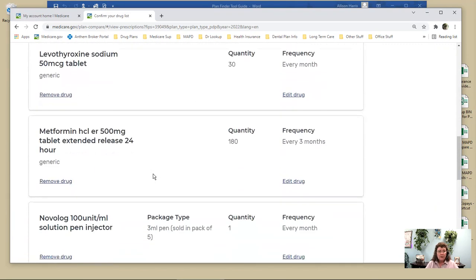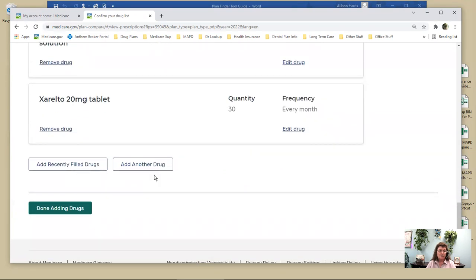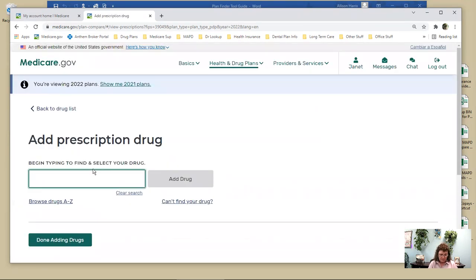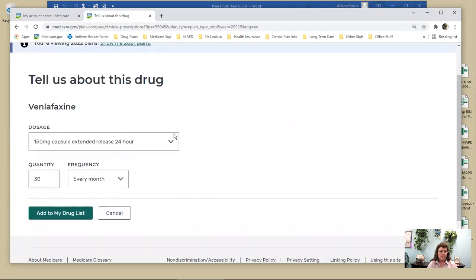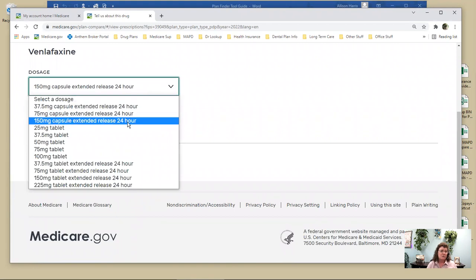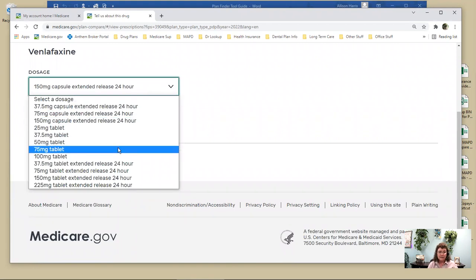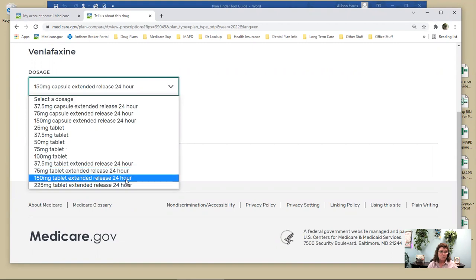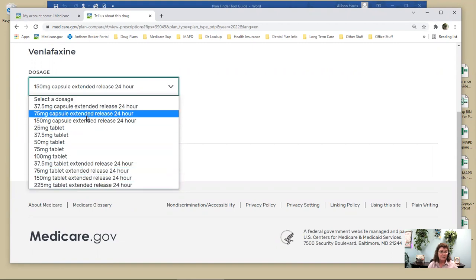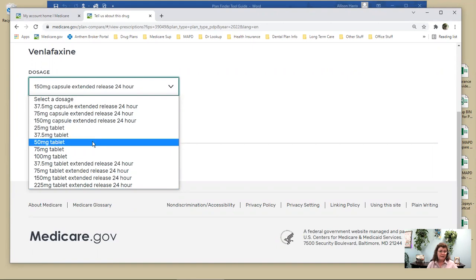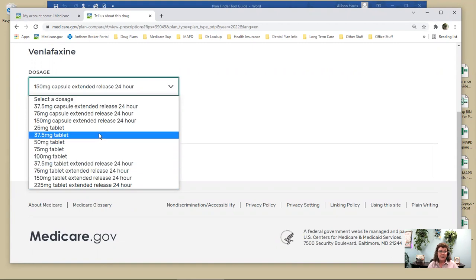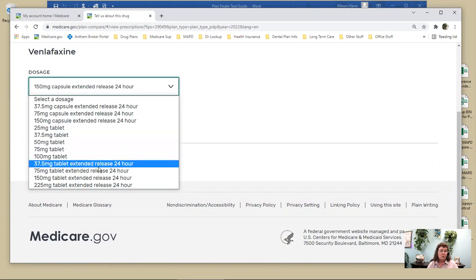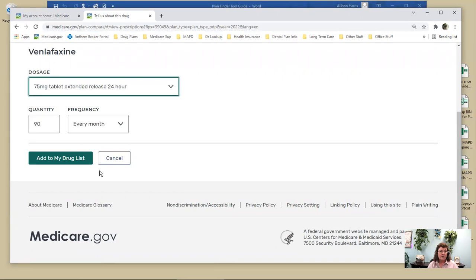That's usually what we find: the quantities and the frequencies are wrong when people have a big number like that. The other reason that you want to have your bottles in front of you is, let me bring up this drug, venlafaxine. Okay, it comes in an extended release, it comes in not extended release, and then it comes in the 24-hour extended release, tablets and capsules. You'll find that on this particular drug, a lot of times the tablets are covered, but the capsules aren't. So you want to watch for that, and that's again why you want to make sure that you have your bottle in front of you.